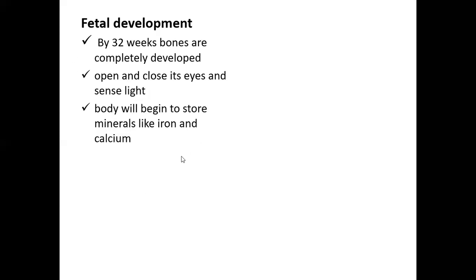The baby can open and close its eyes and can sense the light. So many times when a woman suddenly shifts from a darker room to a more lighted room, and if there is a significant amount of light penetration, then you may observe movement in your baby in this phase, because the baby can sense the light. The body will begin to store minerals like iron and calcium.